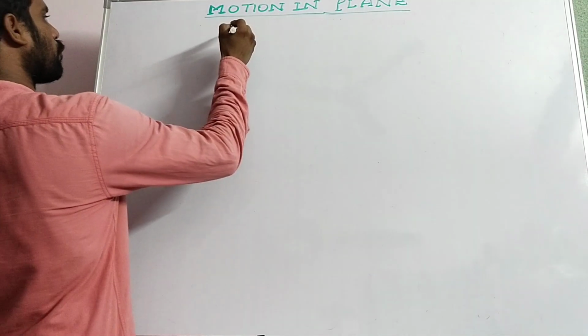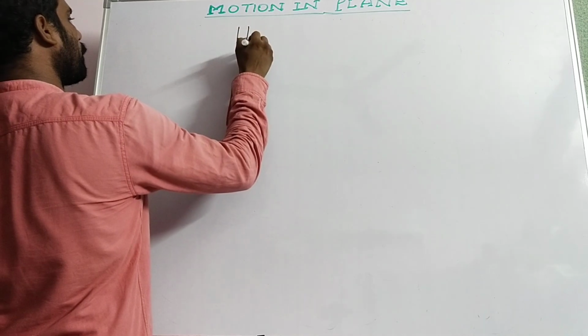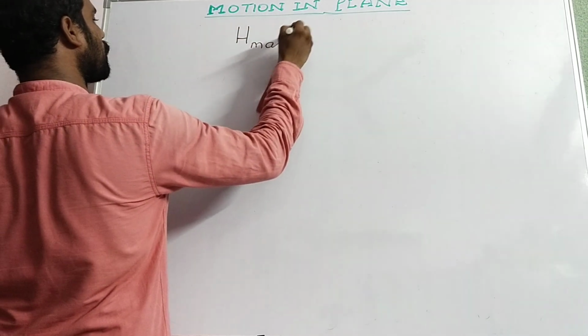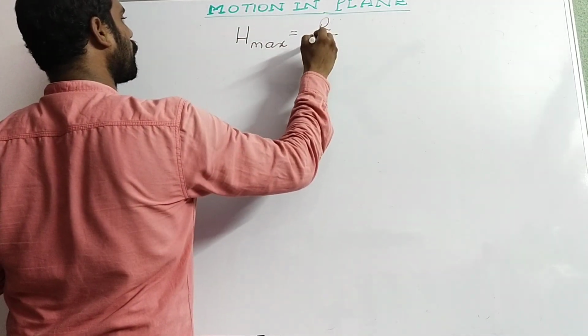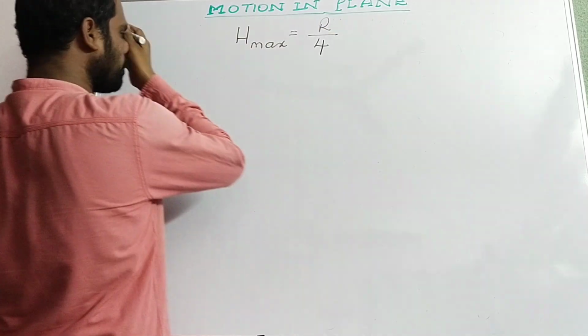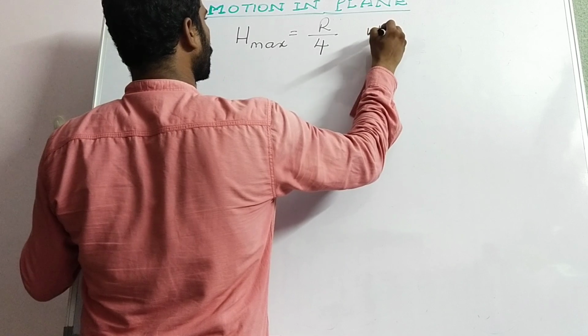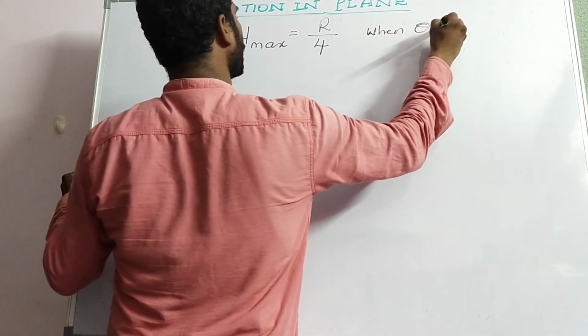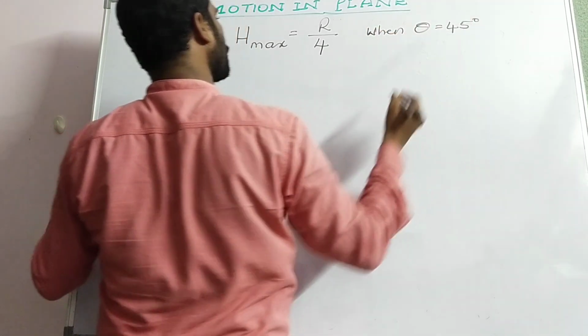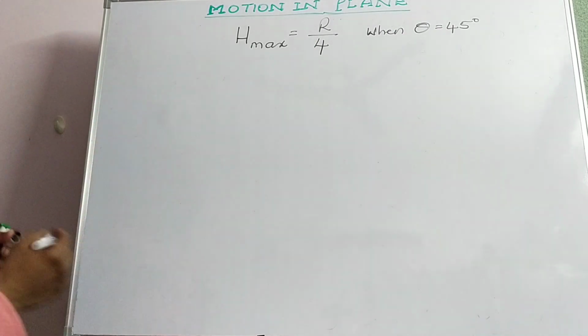Next question. Show that maximum height is equal to a quarter of the range, H max is equal to R by 4, when the angle of projection theta is equal to 45 degrees.